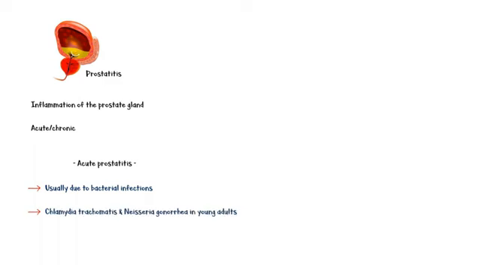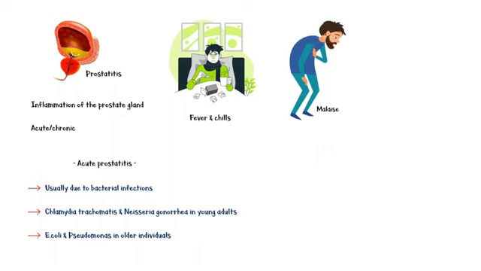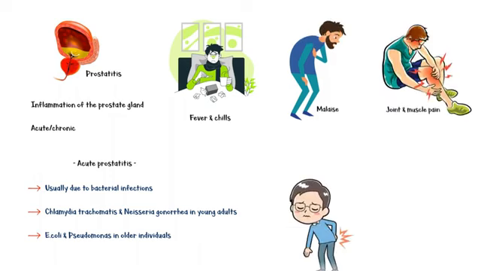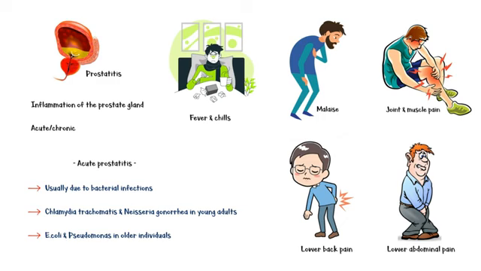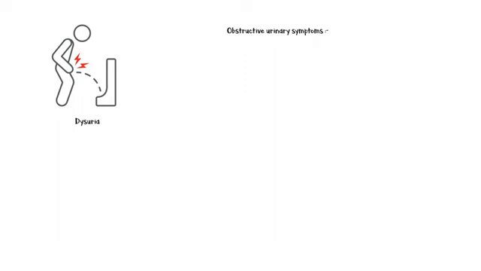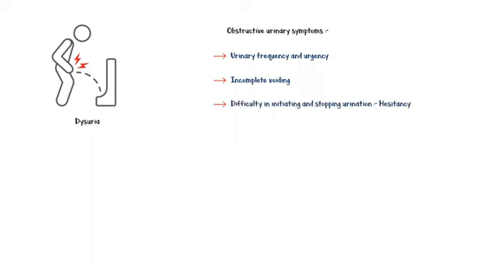People with acute prostatitis frequently have nonspecific symptoms such as fever and chills, malaise, joint and muscle pain, lower back pain, and lower abdominal pain. Less frequently, people may also have urethral discharge. In addition, these individuals will have dysuria or painful urination and obstructive urinary symptoms such as urinary frequency and urgency, incomplete voiding, difficulty in initiating and stopping urination, which is known as hesitancy, nocturia or increased urination during night, which wakes the person up from sleep, and poor urine stream.